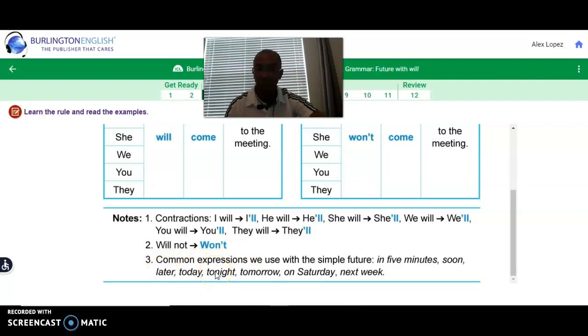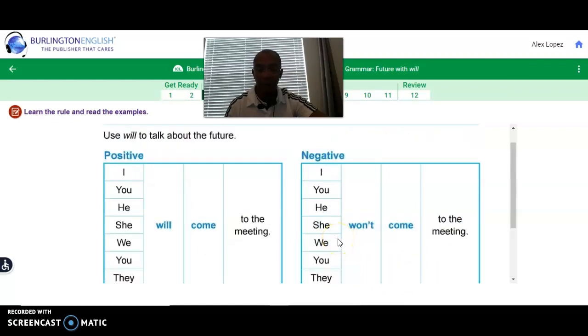Tonight, I won't be watching TV. Tomorrow, I will be studying English. On Saturday, I will be going to the lake. Next week, I will go to the beach. So any of these expressions are good triggers for the future to use will or won't.